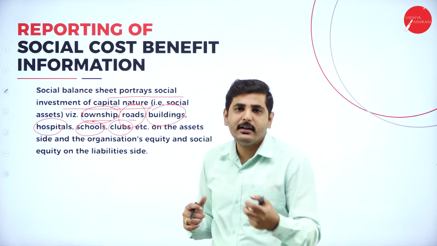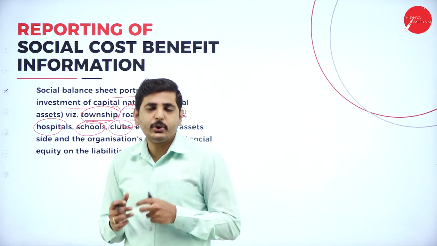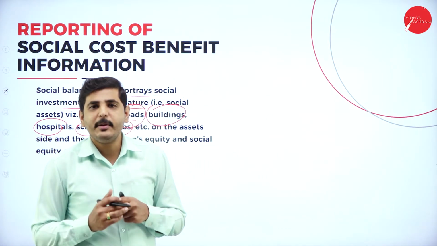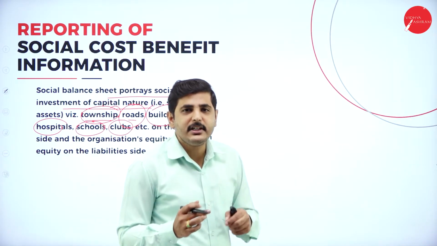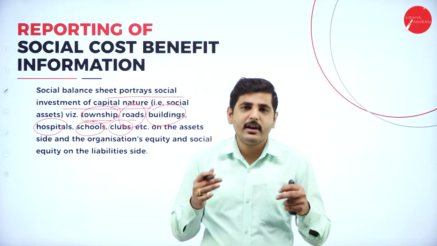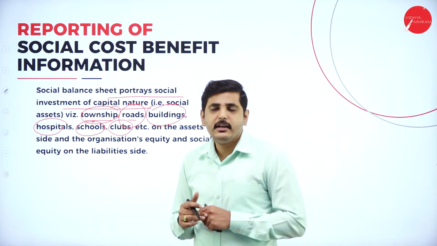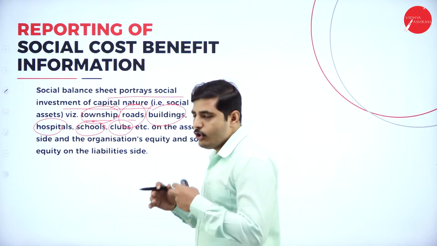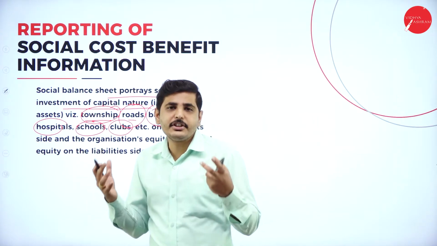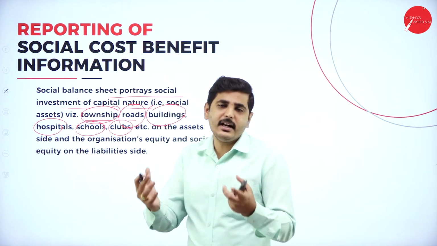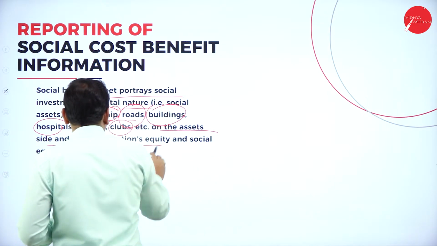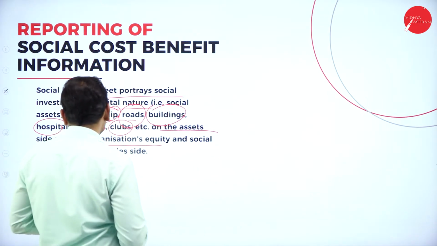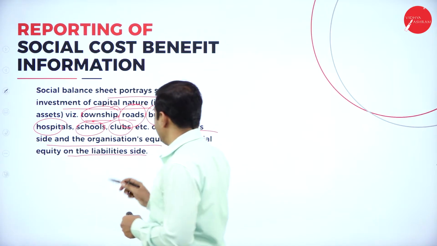They are providing tap water facility for the nearby people, good connectivity and road facility for the nearby area, and also they are growing trees in nearby areas. Isn't it like this? We can give back. So we should establish assets for societal development. Next one, on the asset side, and the organization's equity and social equity on the liability side.